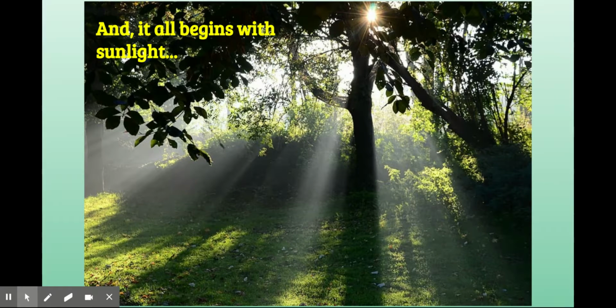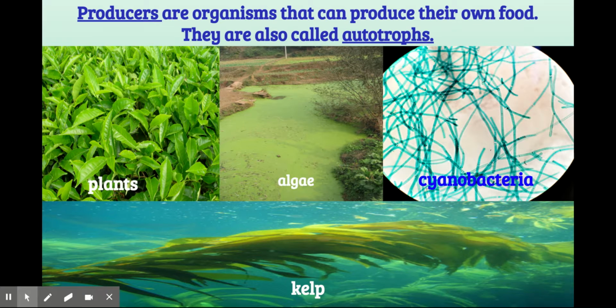With plants, the energy that they get, their food energy, all begins with sunlight. Sunlight is light energy, it is not food energy or chemical energy. Plants and some other organisms, I'll mention those in a little bit, have to use sunlight, the light energy from the sun, in order to make their food energy. Those types of organisms are called producers because they're producing their own food, their own food energy.